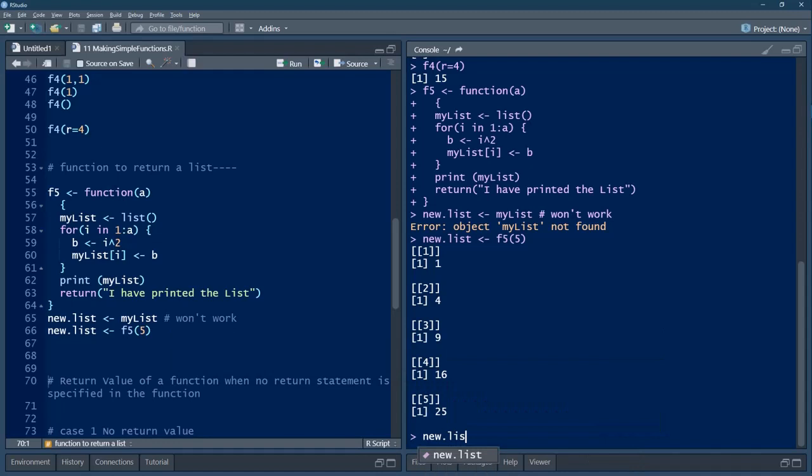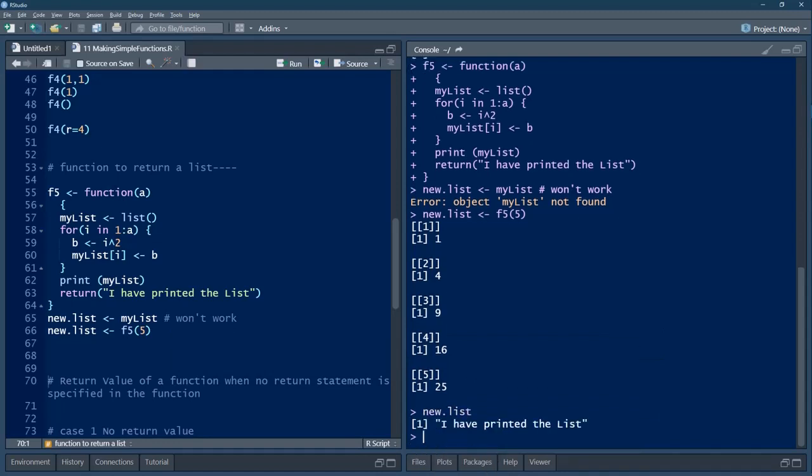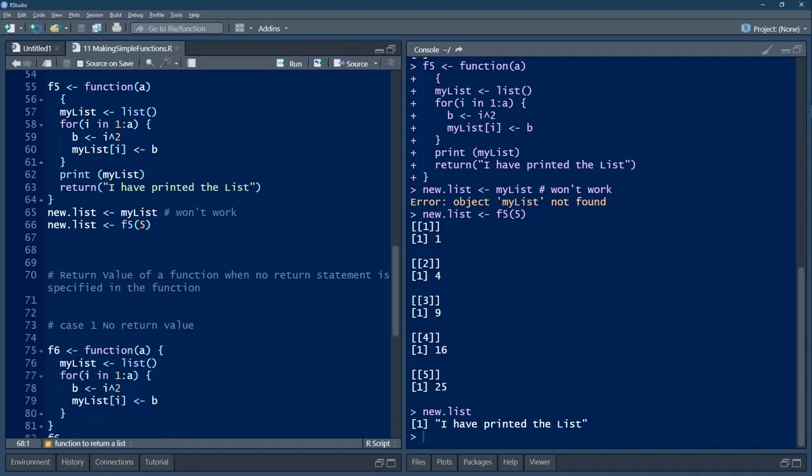New dot list. So I have printed the list. That information has been assigned to new list. So the return statement has been assigned to new list, and the function which is there in the function body has taken place, and print my list also has taken place. Hope you understand this.